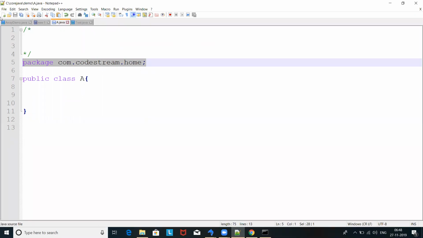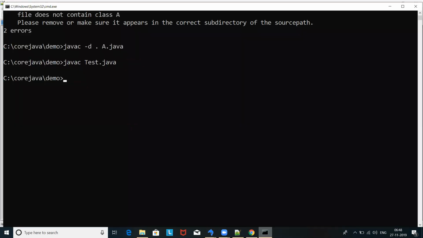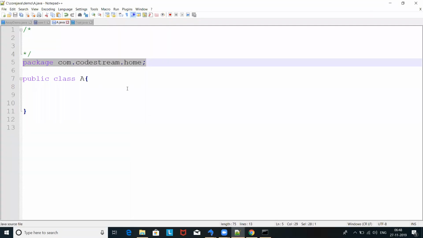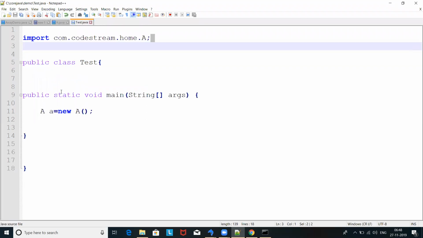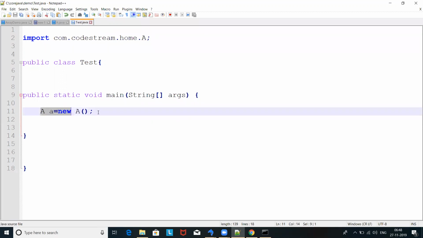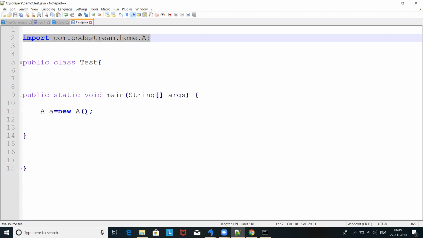That's what I'm doing here, right? The dot operator. So based on this instruction, if you compile accordingly by using javac, the compiler will compile the classes under this package. But whenever you are trying to access those classes, wherever you are using them, today I'm using the A class in the test program. When I'm using A, where that A is available, we can mention with the import, so that the compiler will pick it from there.